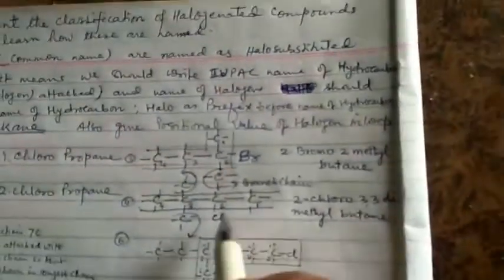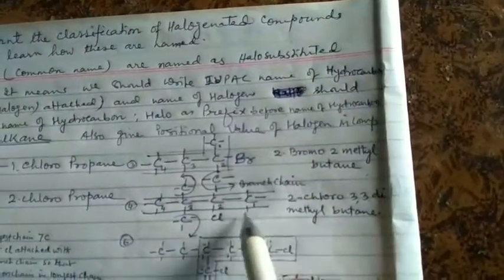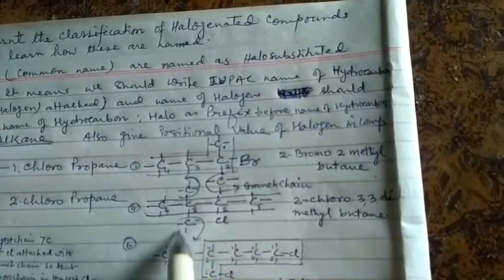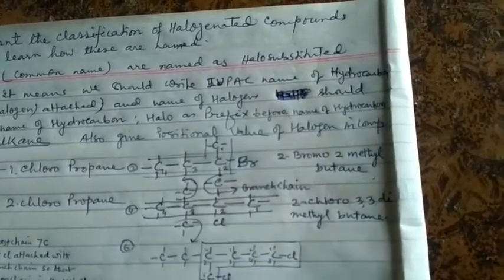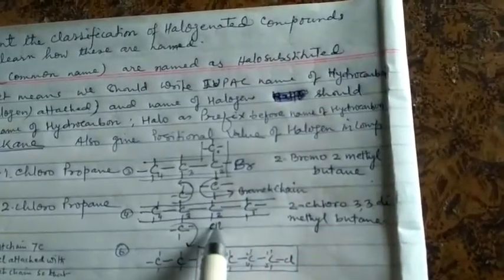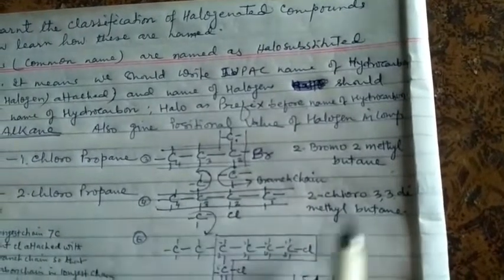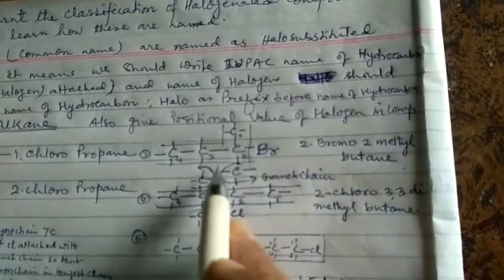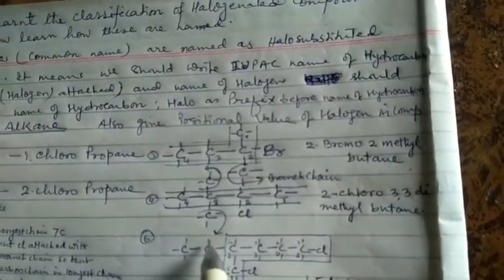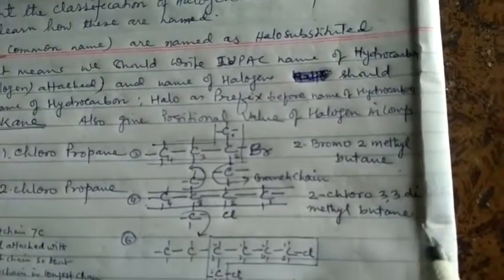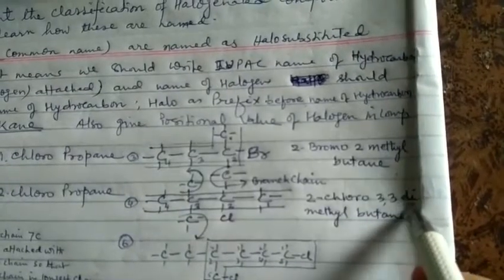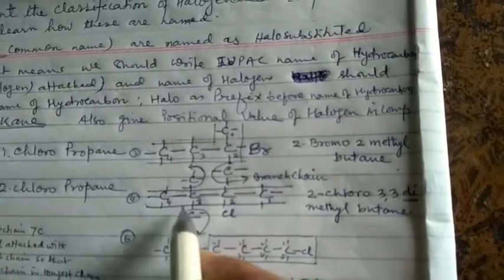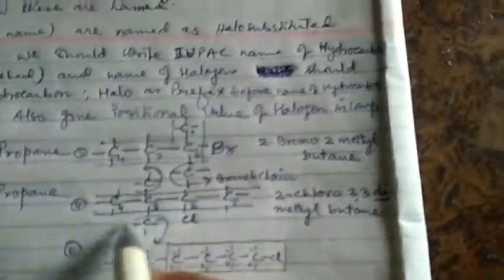So this is named 2-chloro-3,3-dimethylbutane, because there are 2 branch chains having 1 carbon atom each, called methyl, and di is the prefix for the number of methyl groups attached to the compound.